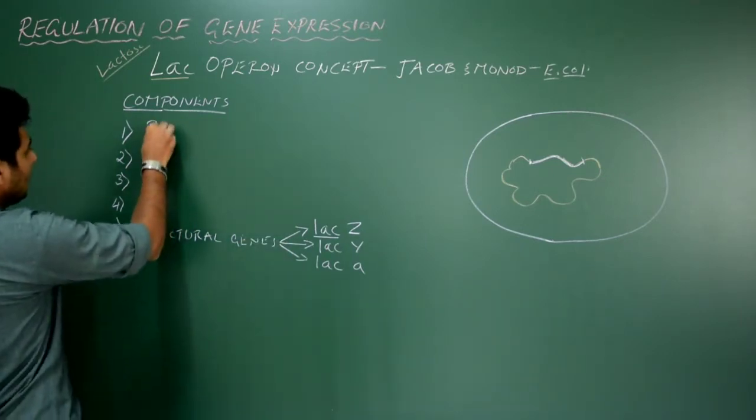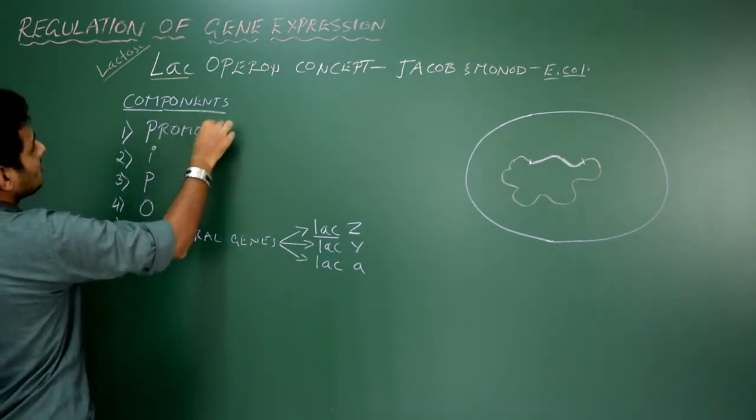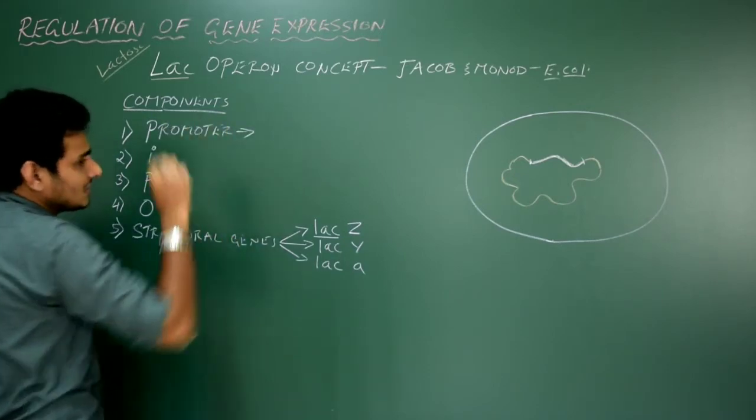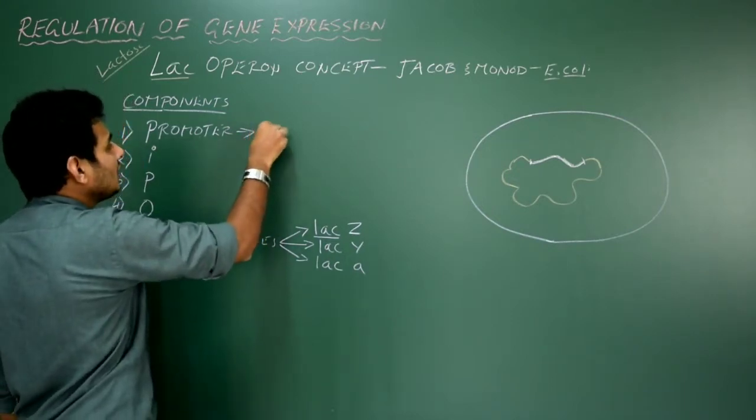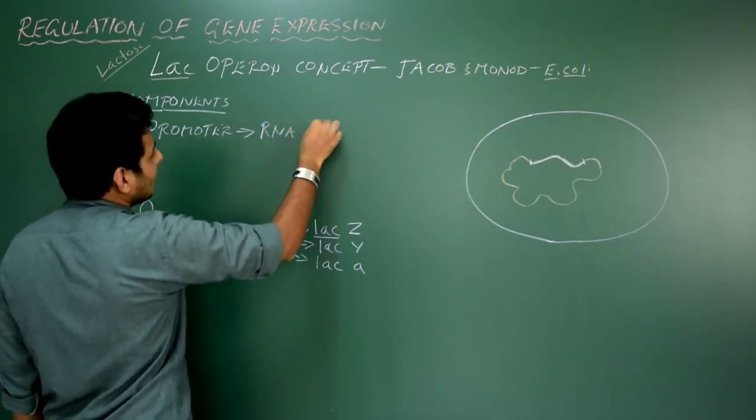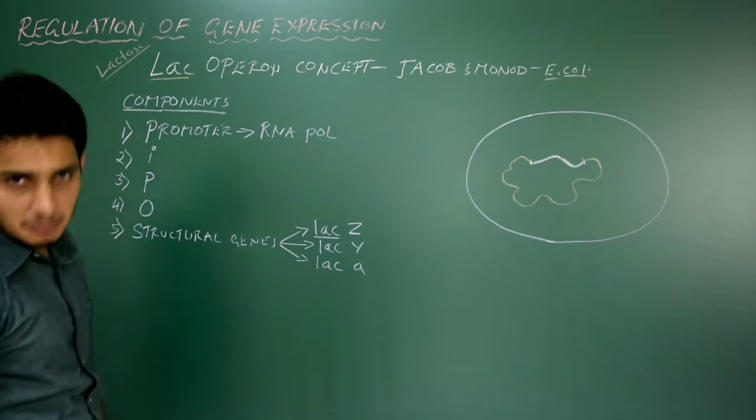What is this P? P is nothing but promoter. You know what a promoter is? The promoter is the site normally situated in the upstream segment of the DNA where RNA polymerase binds, correct? So you just write that. It is the binding site of RNA polymerase.